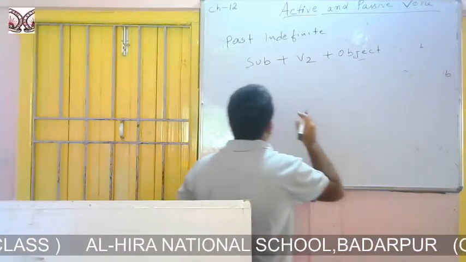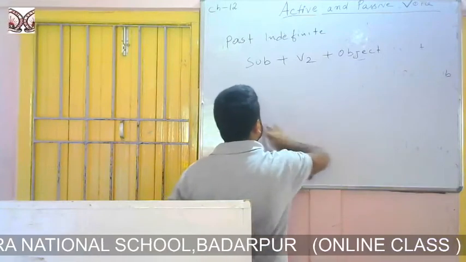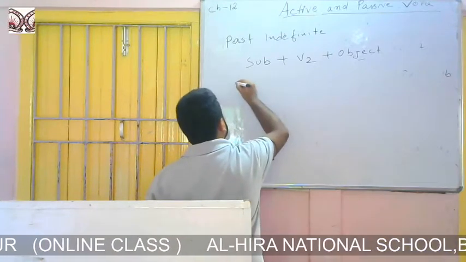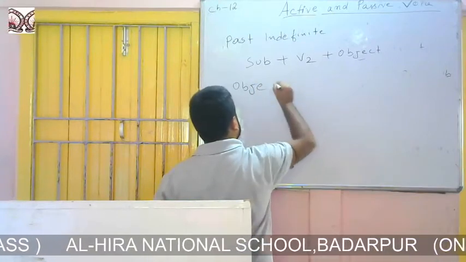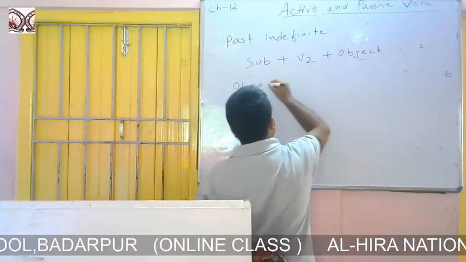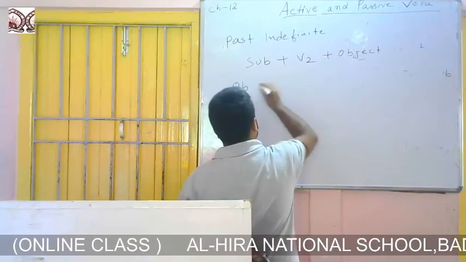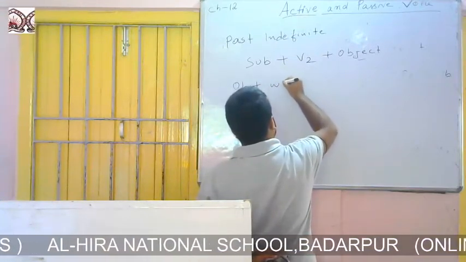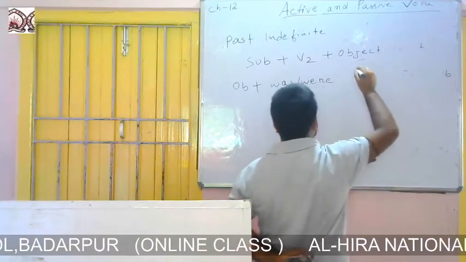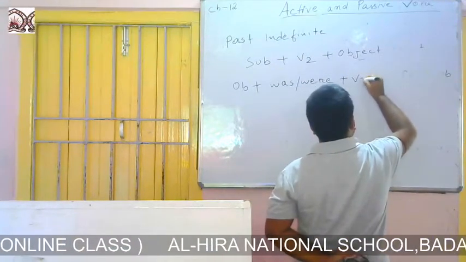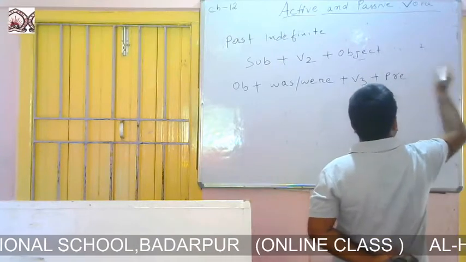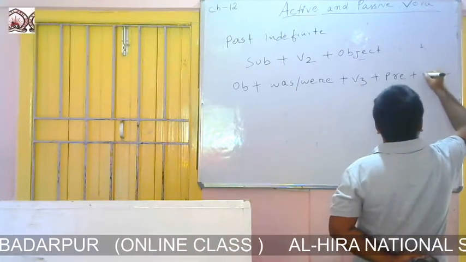The formation of past indefinite passive is object plus was or were plus third form of the verb plus preposition plus subject.